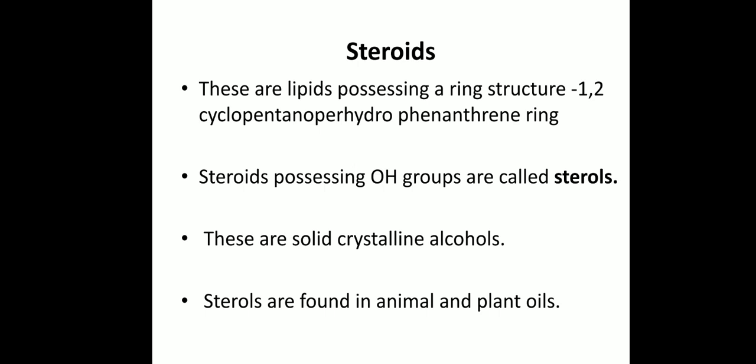Steroids are lipids possessing a ring structure, the 1,2-cyclopentanoperhydrophenanthrene ring. Steroids possessing OH groups are known as sterols. These are solid crystalline alcohols, and these sterols are found in animal and plant oils.